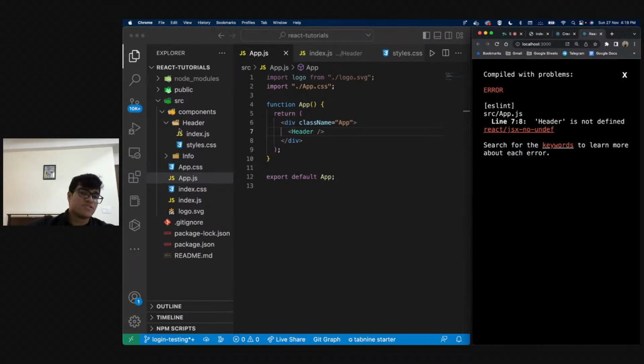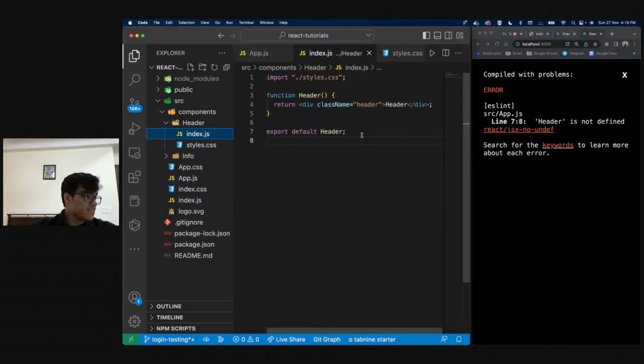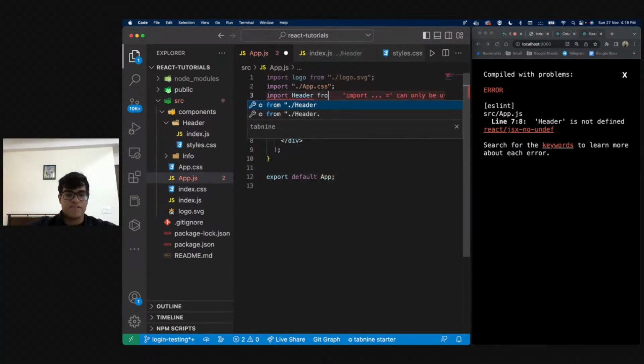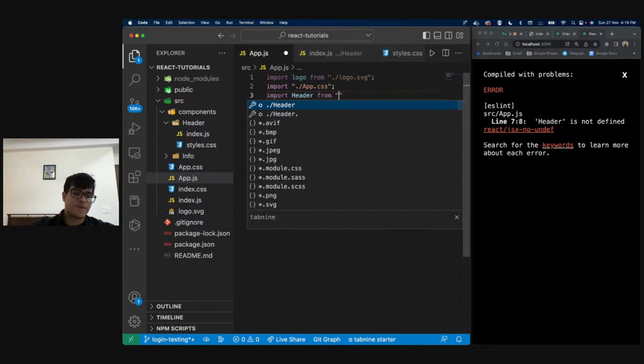Exactly, Pooja. So over here we have exported header. I have said export default header. So now over here I'll be copying this and I'll just say in my app.js, I'm going to say import header from. Now where is my header? My header is inside my component folder.